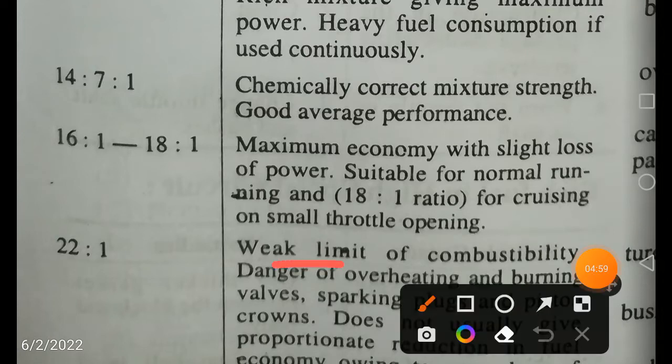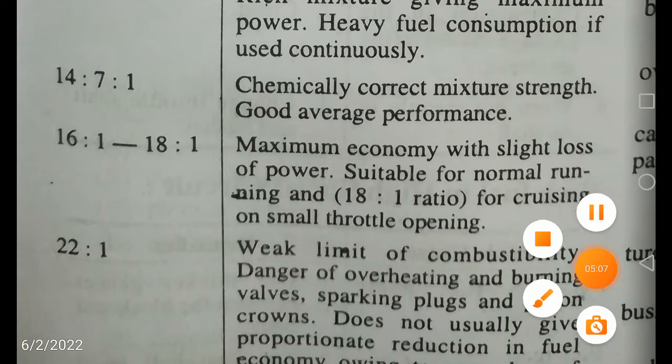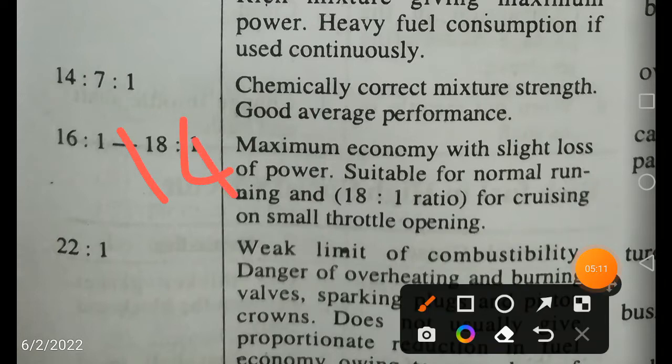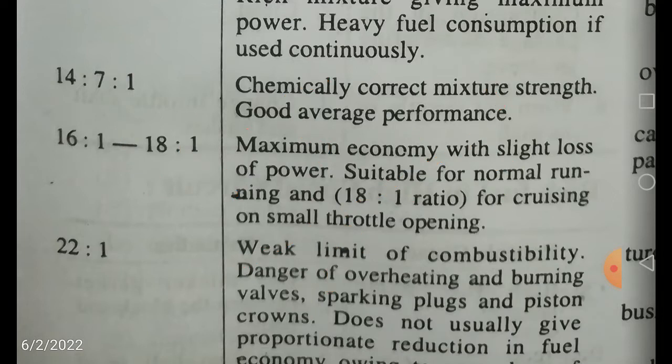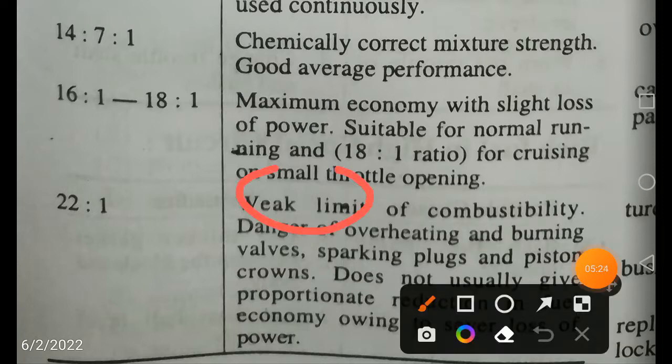At the weak limit of combustibility, burning does not take place because air is too much and fuel is very little compared to 14.5. Once again, remember that the chemically correct or stoichiometric air fuel ratio is 14.5 to 1. The weak limit is 22 to 1, and the rich limit is 8 to 1.